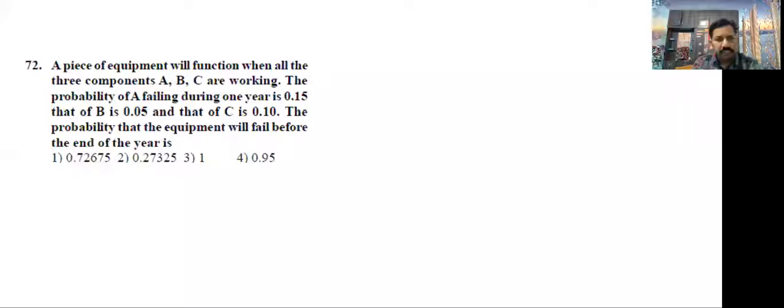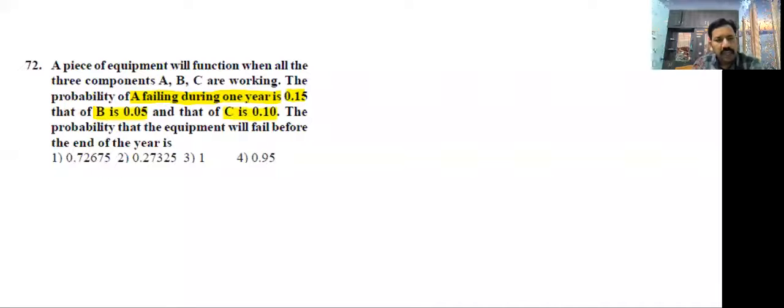Question 72. Observe here. A piece of equipment will function when all the three components A, B, C are working. The probability of A failing during 1 year is 0.15, that of B is 0.05, that of C is 0.10.